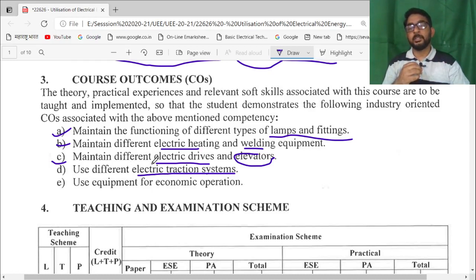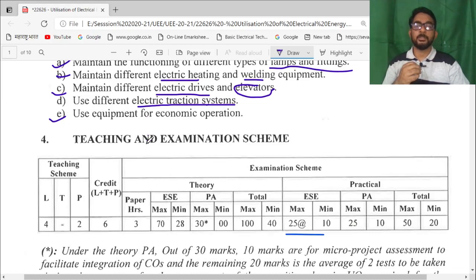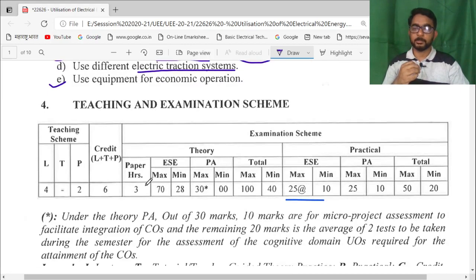So use the different electrical traction systems, and use different equipment for economic operations. These are the 5 COs that a student will be able to achieve after completing this course.